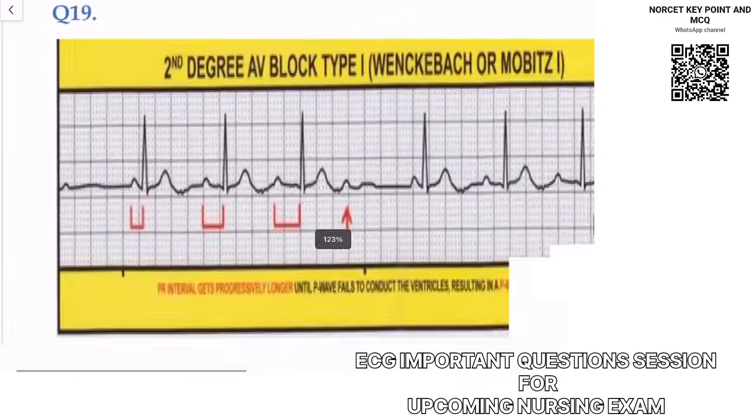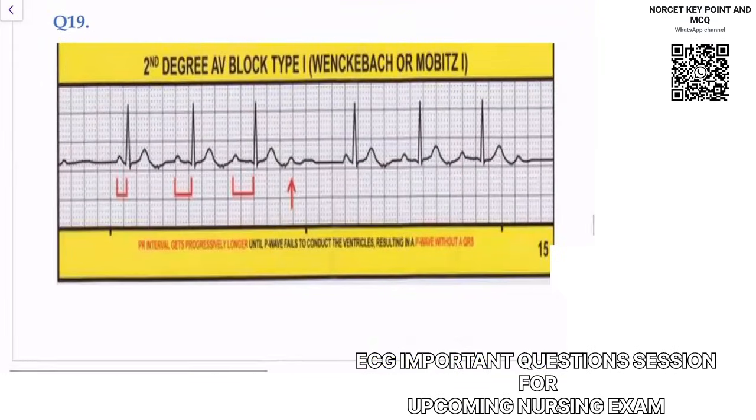Okay, so understand this. In second degree AV block, we call this Wenckebach phenomenon. Here you can notice a progressive increase in PR. This is the first PR, then PR is increased more. Then you will see a normal beat, then a short PR after this. So this is also called Wenckebach phenomenon or Mobitz 1.